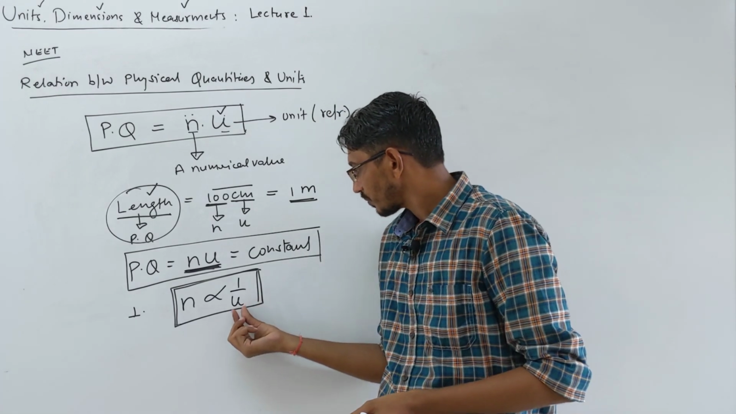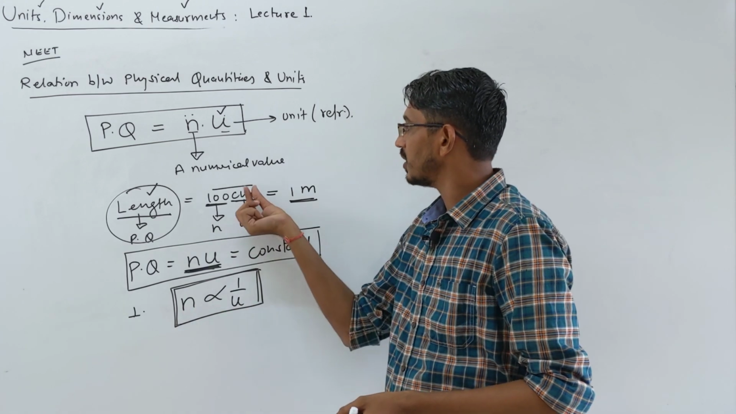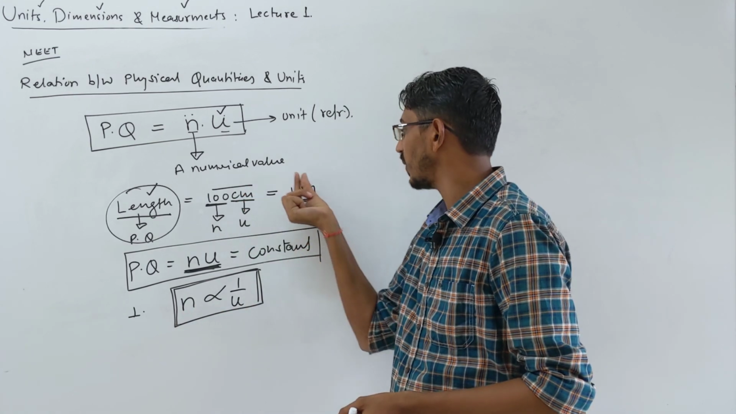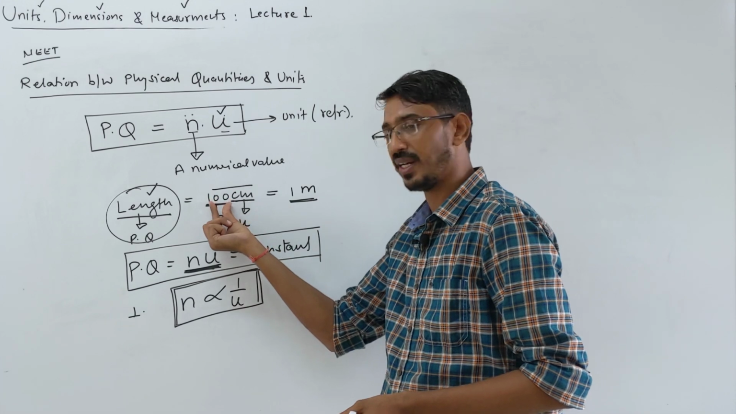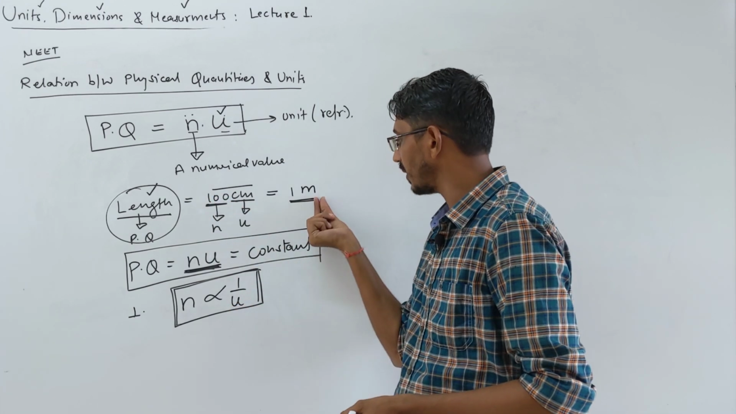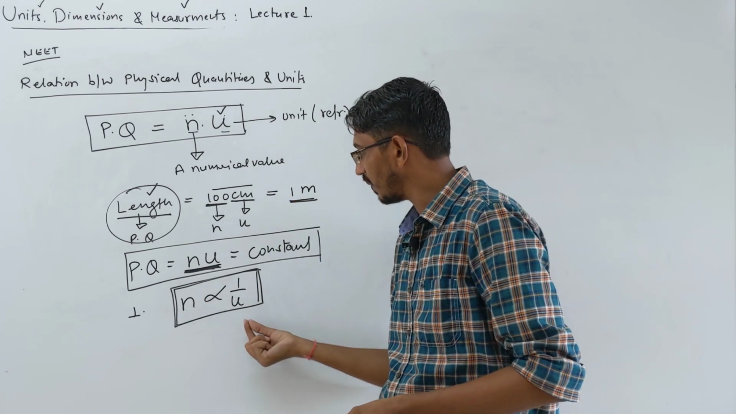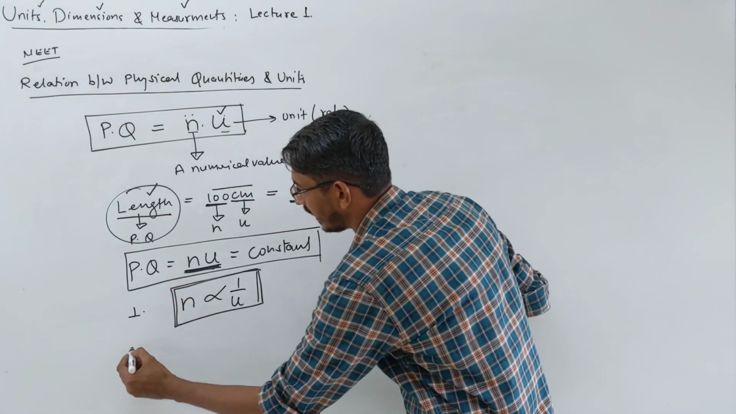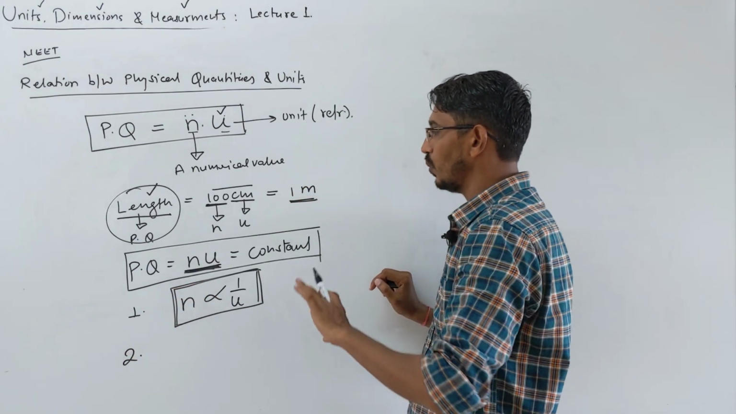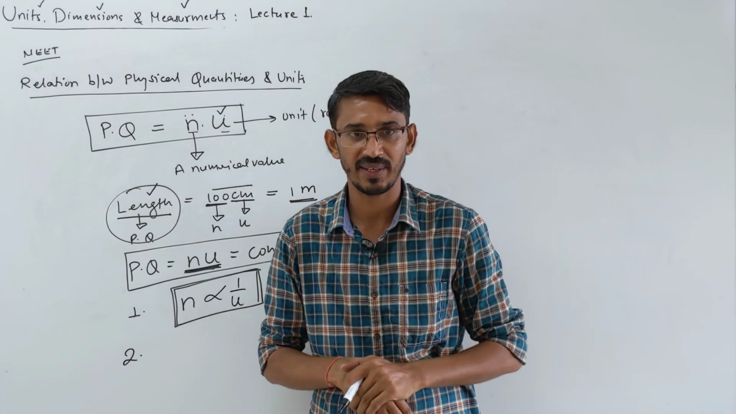It means when you have a small unit, the number will be big, like centimeter is a small unit in comparison to a meter. So here the number is 100, a big number. Or when you increase the unit size, like meter, that n will be reduced, it becomes small, correct? So they are inversely proportional, one thing. Second thing, we can write an equation to convert units from one system to another system, which is the main question they have asked in our exam.